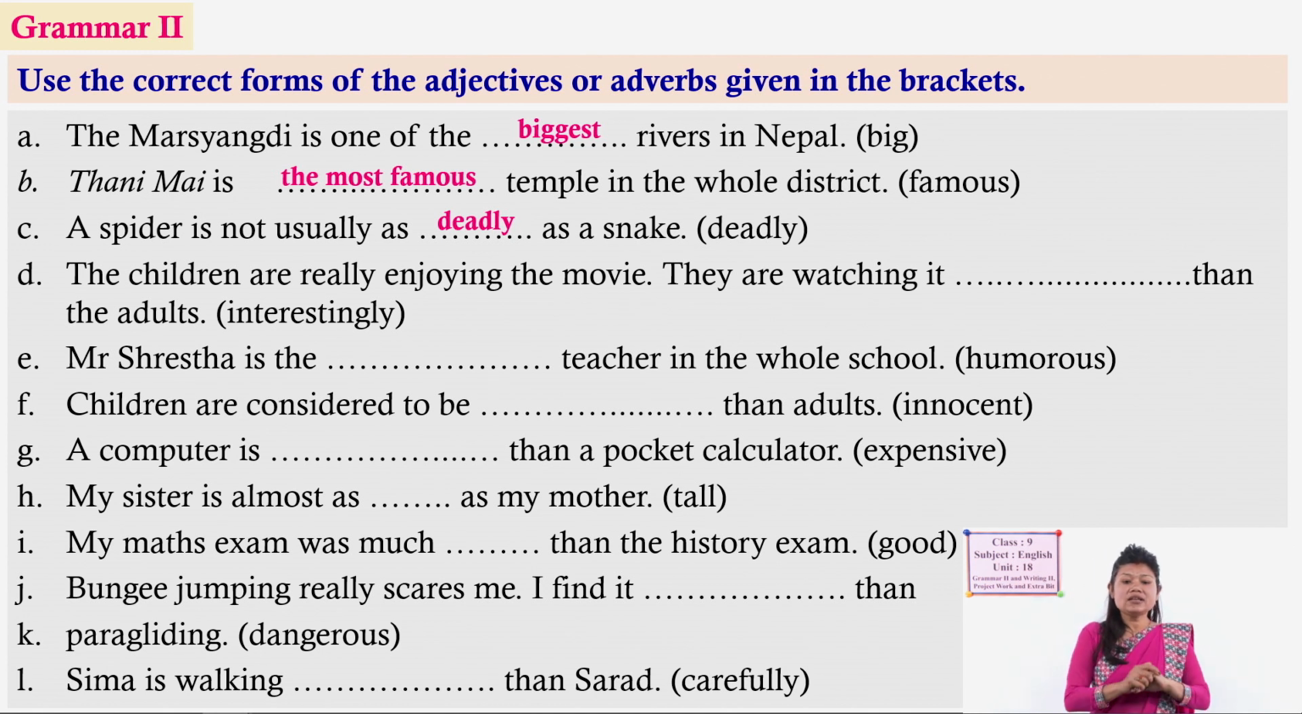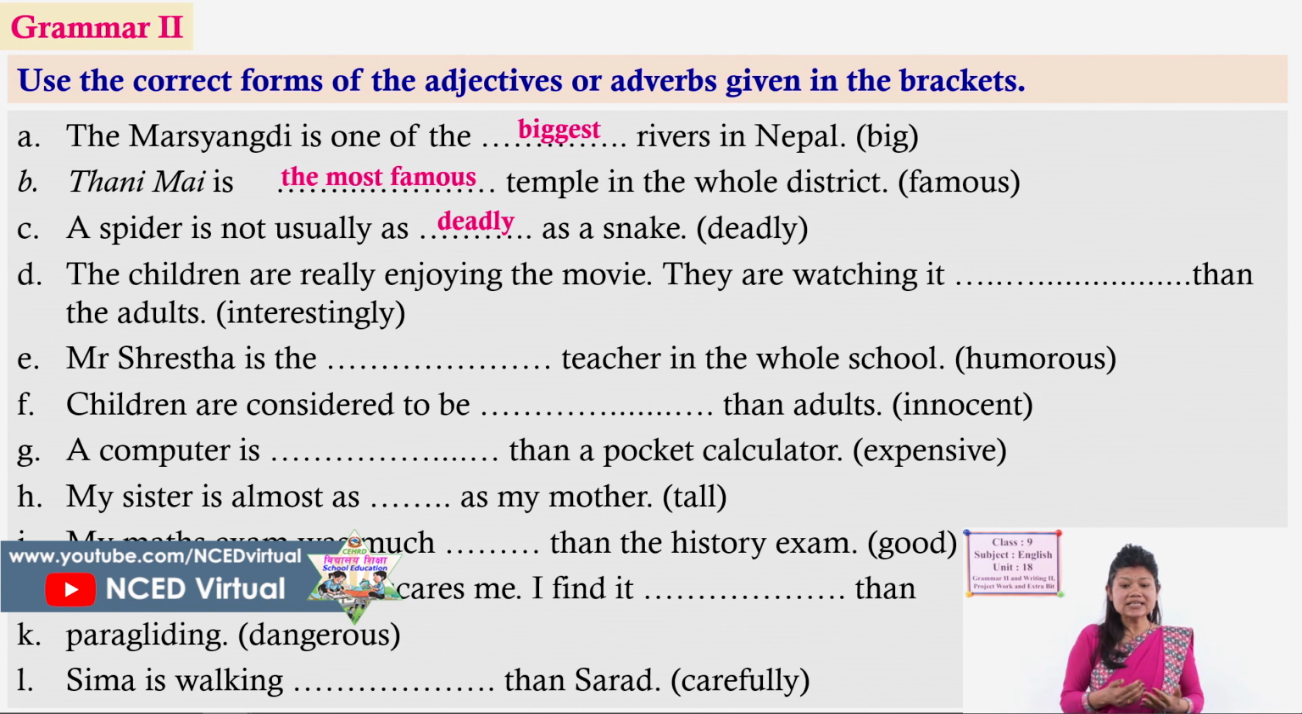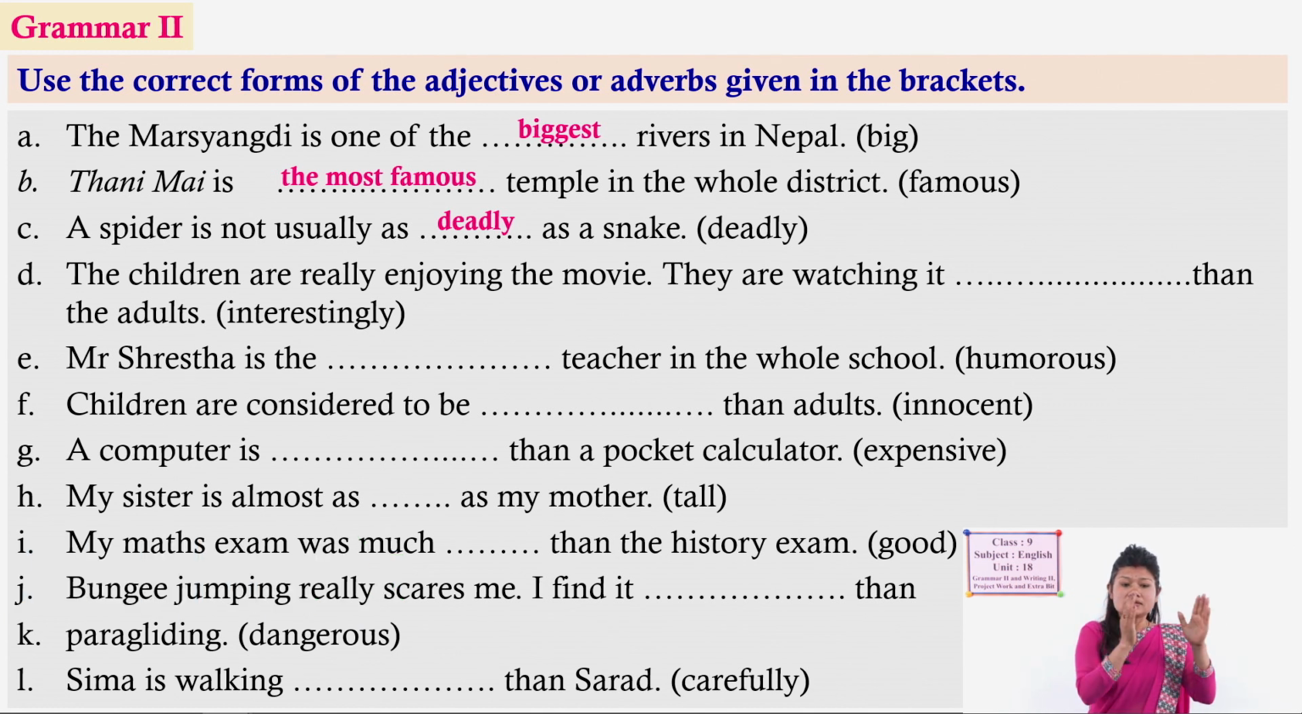The children are really enjoying the movie. They are watching it than the adults. So, look here, the way children watch a movie and the way adults watch a movie, the manner of watching the movie is compared here. Okay. So, here you need to fill in the comparative form.